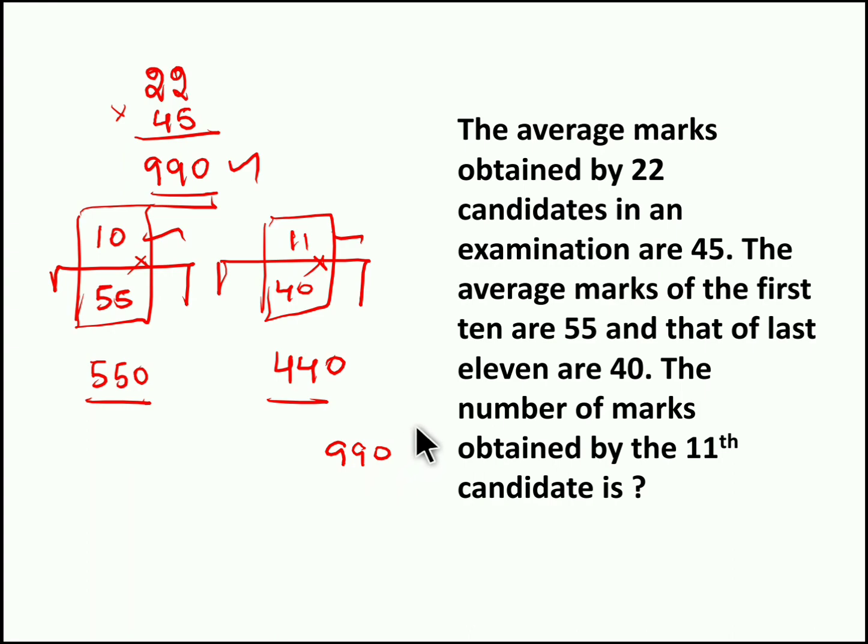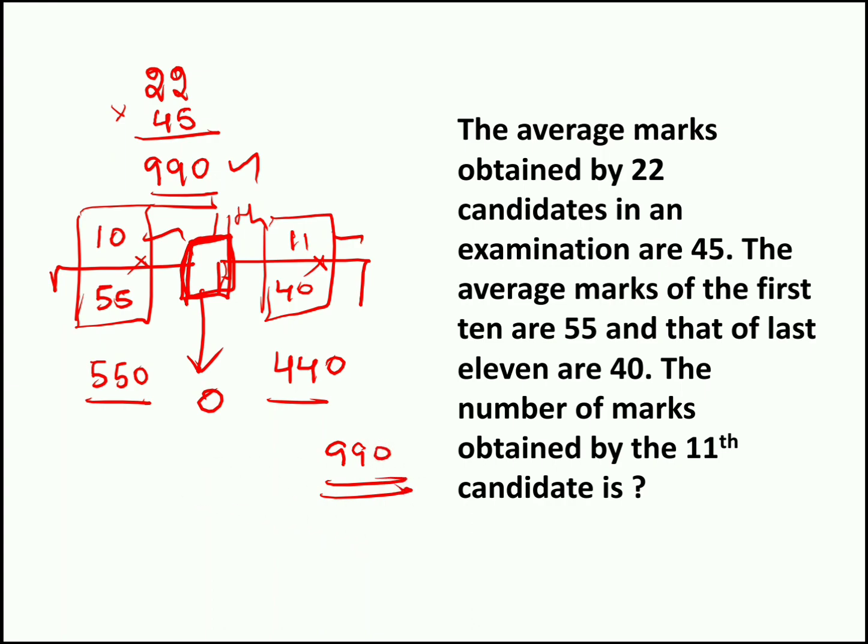Now what we have to find is the number of marks obtained by the 11th candidate. So the 11th student definitely scored how many marks? 0 marks, because the 22 students scored 990 marks in total, and out of that, these 21 students themselves scored 990 marks. So obviously this 11th student should score 0 marks to get 990 marks in total. Hope you understood the problem, right?